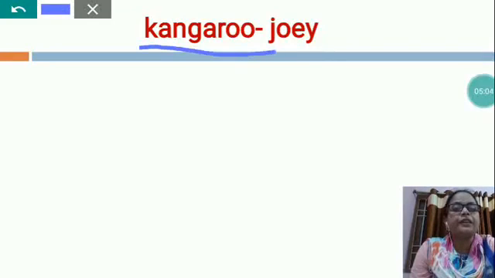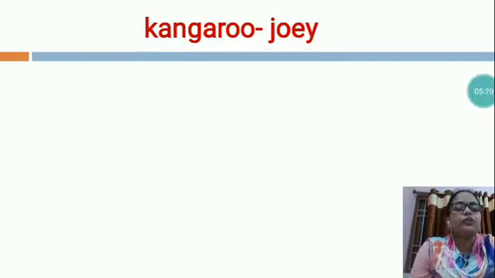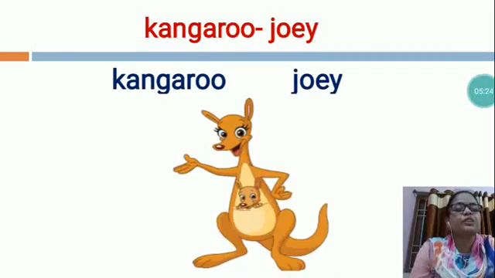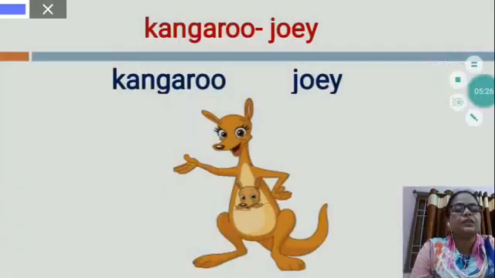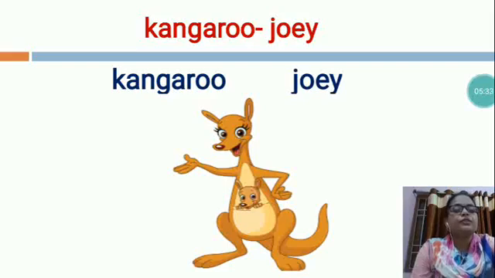Now, this is kangaroo. Kangaroo young one, joey. You can see in this picture. See, my dear students, this is kangaroo and this is joey. Kangaroo baby, joey.